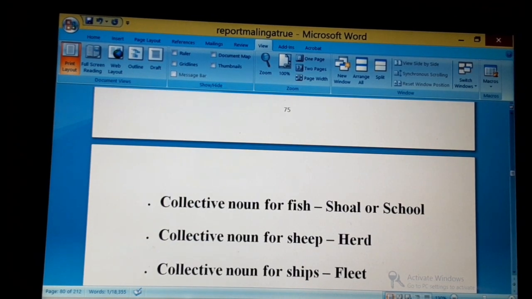Number 2, collective noun for fish is shoal or school. Okay, so school can be used in two different meanings. School meaning collective noun for fish or shoal.